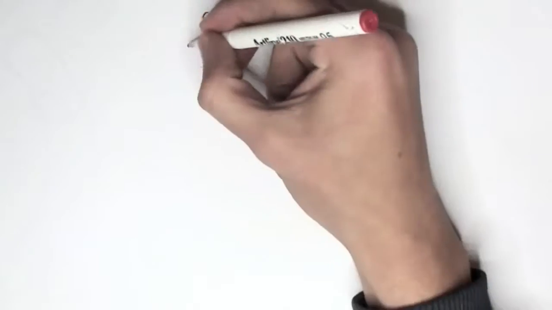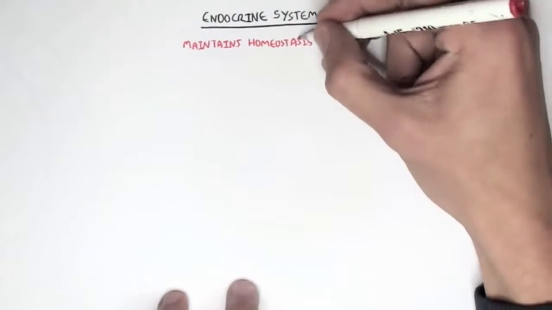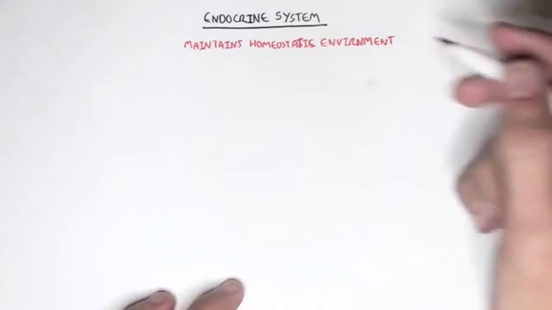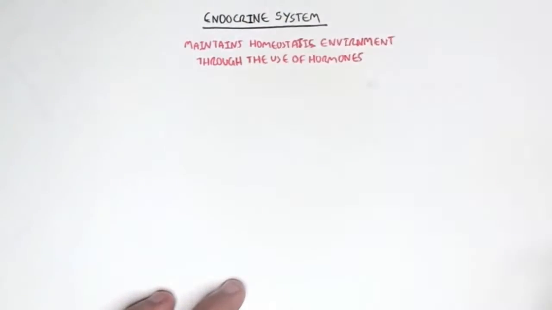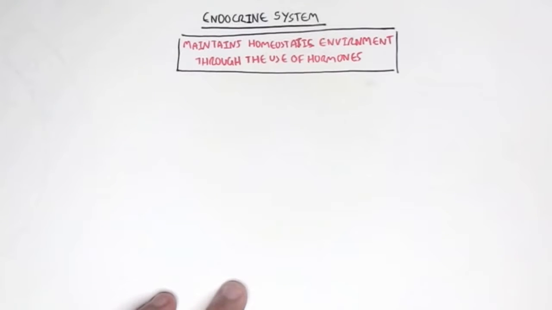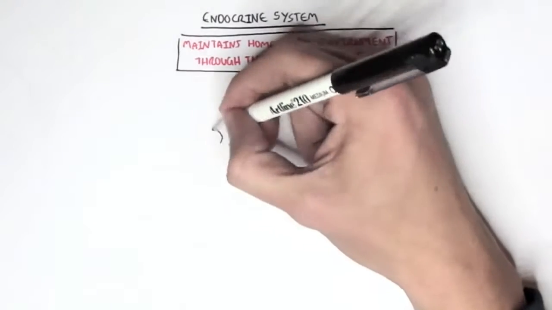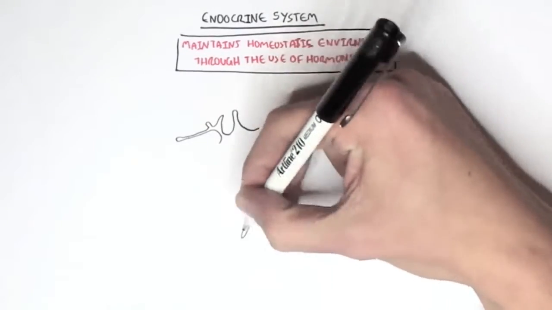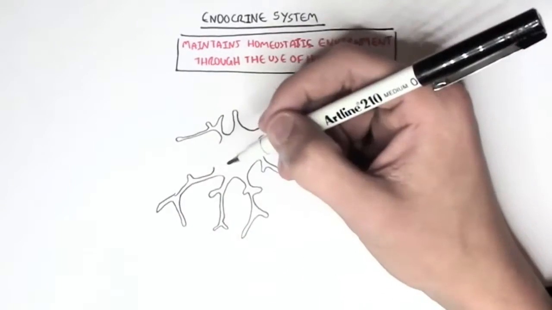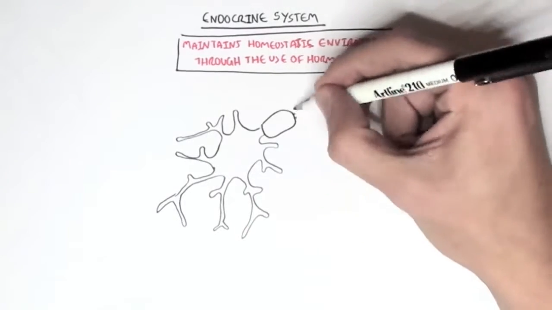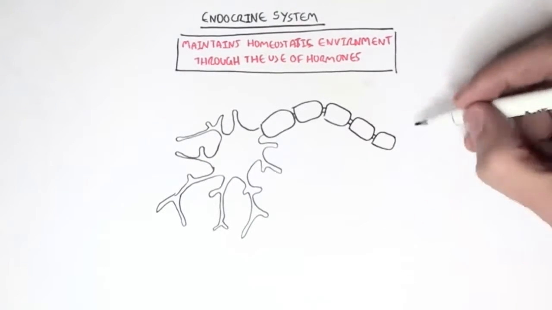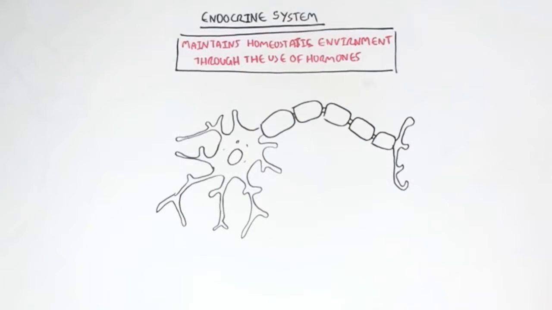In this video, we're going to talk about the endocrine system. Now, the endocrine system's main purpose is to maintain a homeostatic environment through the use of hormones. So when we think of the endocrine system, we should think of hormones. Hormones are essentially signaling molecules. Now, the endocrine system works in close proximity with the nervous system, in that both the endocrine system and the nervous system try to maintain a homeostatic environment by sending out signals.